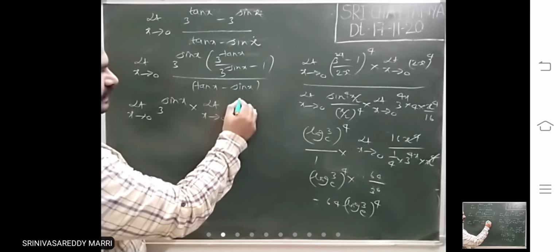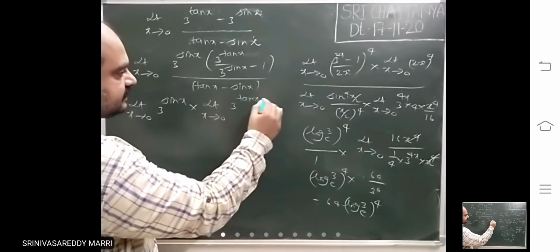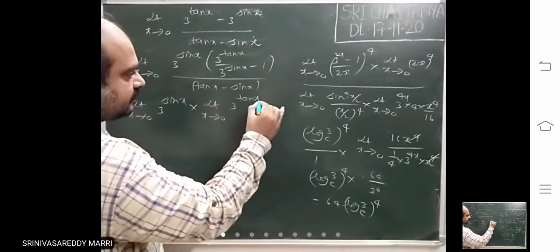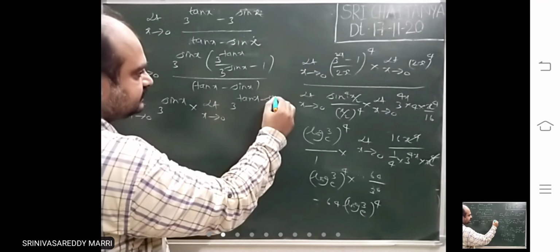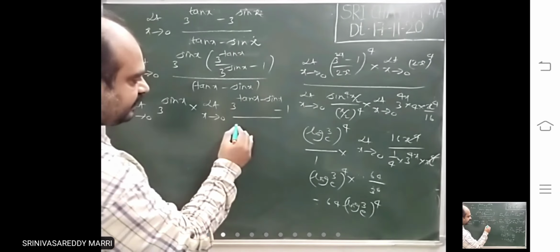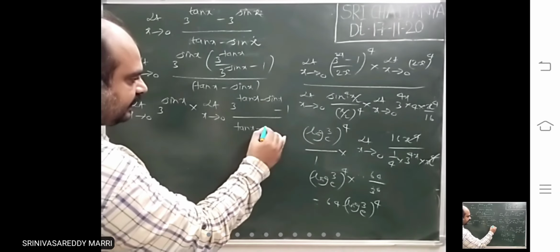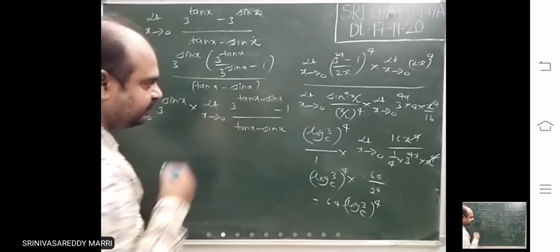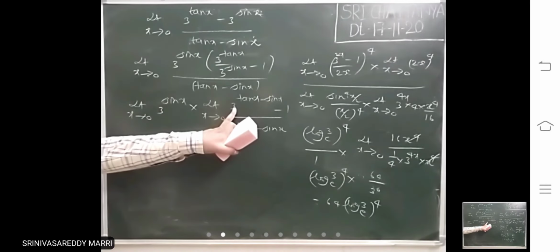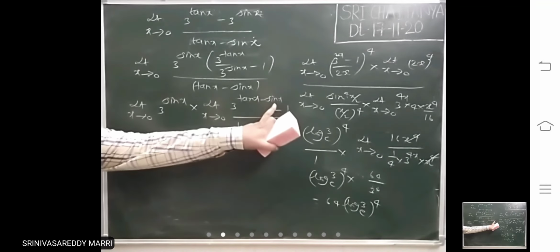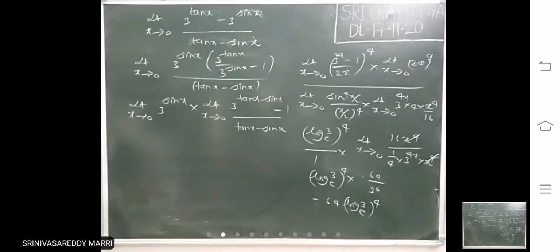So this is 3^(tan x - sin x) - 1 divided by tan x - sin x. Look at this: (3^(f(x)) - 1)/f(x).